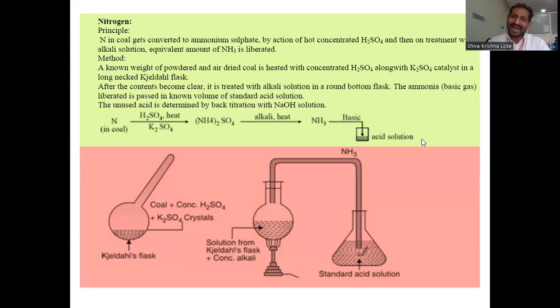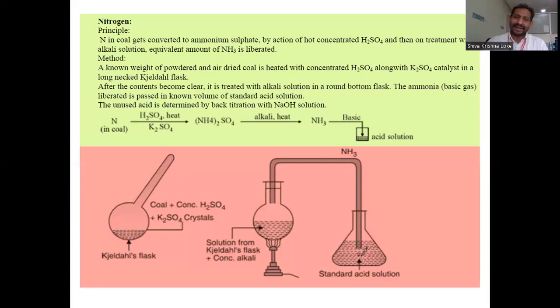But the unreacted HCl is further determined by back titration with sodium hydroxide solution using phenolphthalein indicator. So this indicates how much acid is consumed by the ammonia gas, and how much ammonia is consumed from the acid solution.